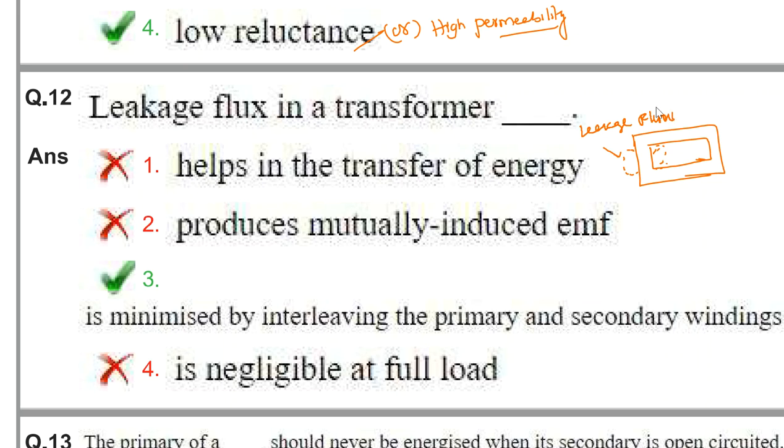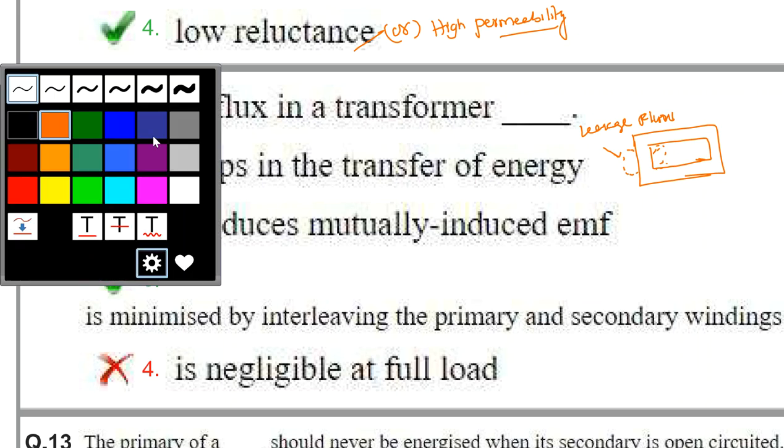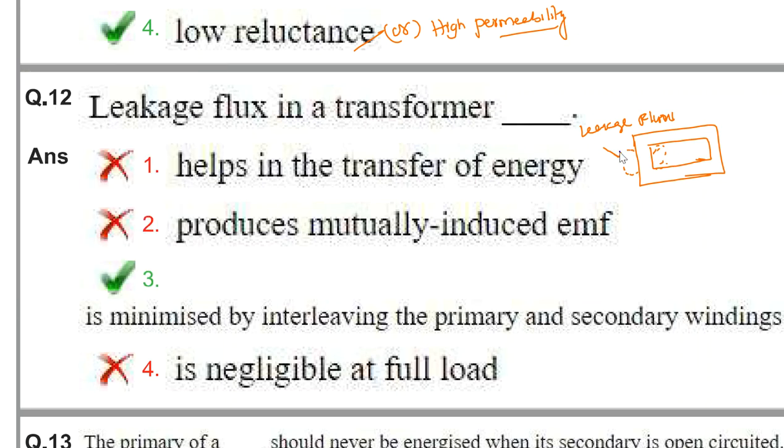To avoid this leakage flux, we will use interleaving. Suppose I place a winding here, let me take this as the primary winding. Next I will take the secondary winding on the winding itself. Because of making this structure, the primary winding and secondary winding are interleaved, on top of one another, so we can reduce the leakage flux here. So the answer is 3.